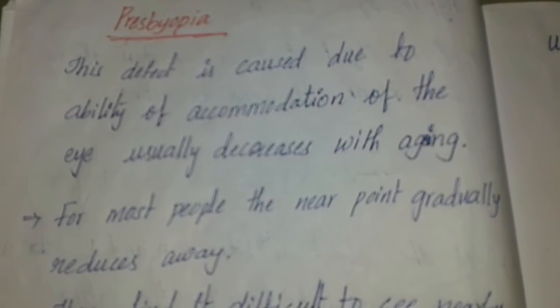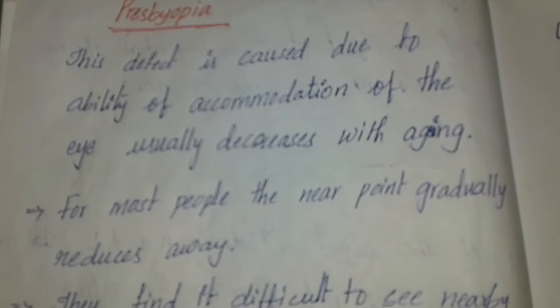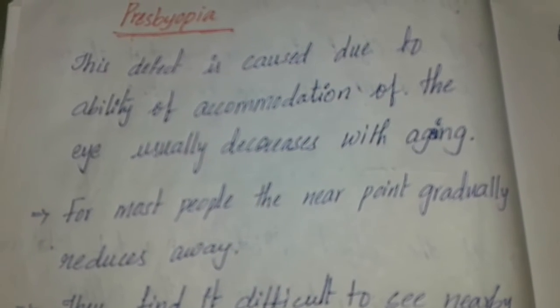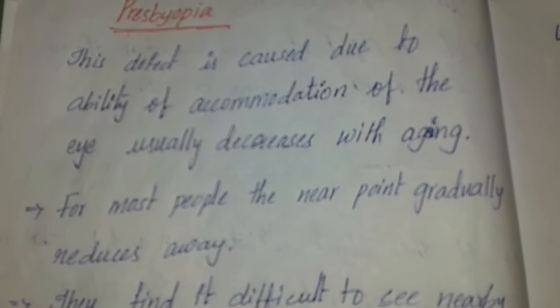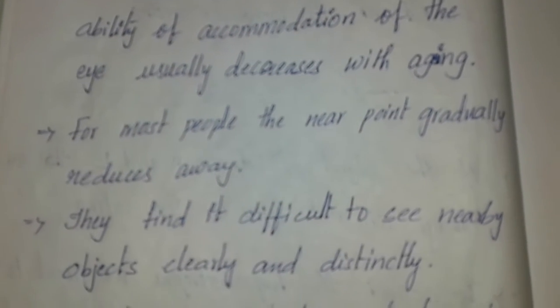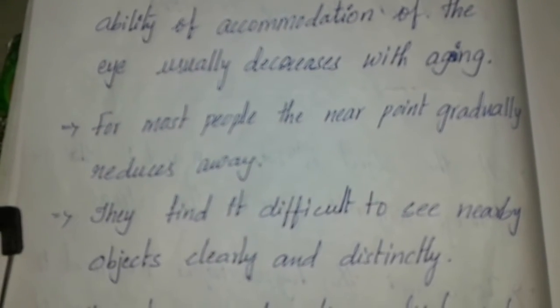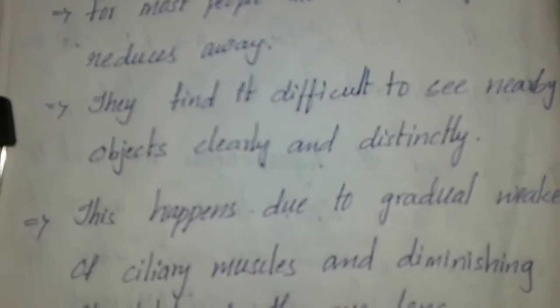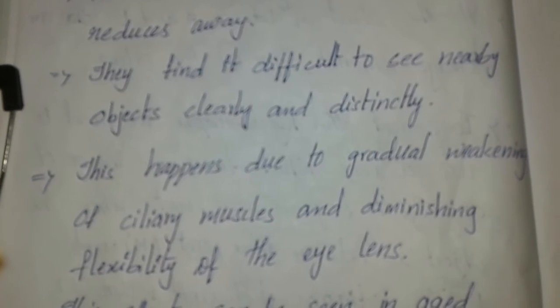For most people, the near point gradually recedes away. So they find it difficult to see near objects clearly and distinctly. This is due to the gradual weakening of the ciliary muscles and diminishing flexibility of the eye lens.